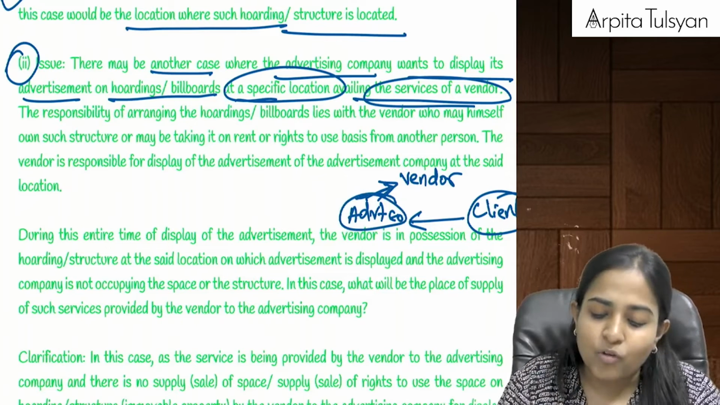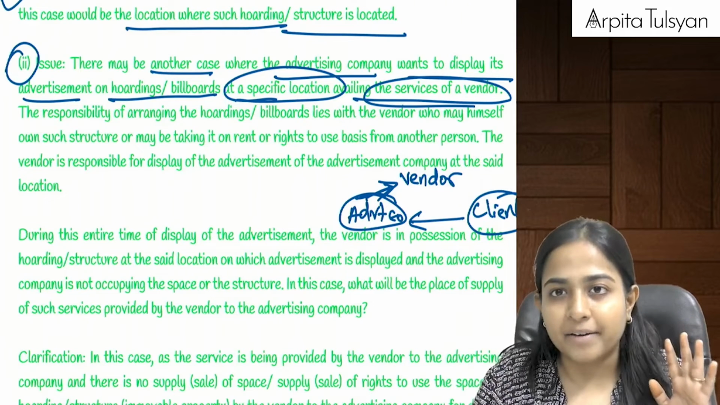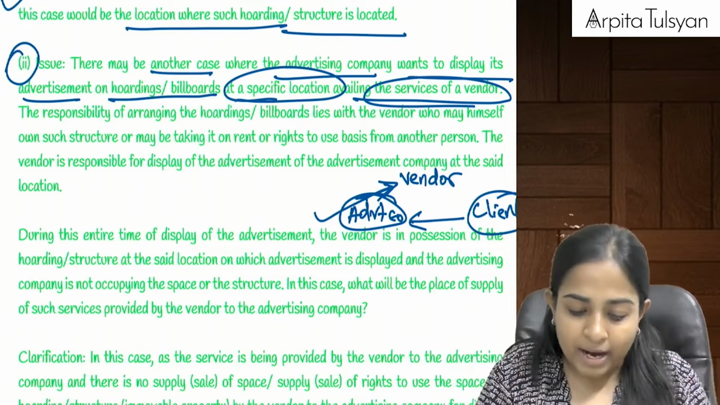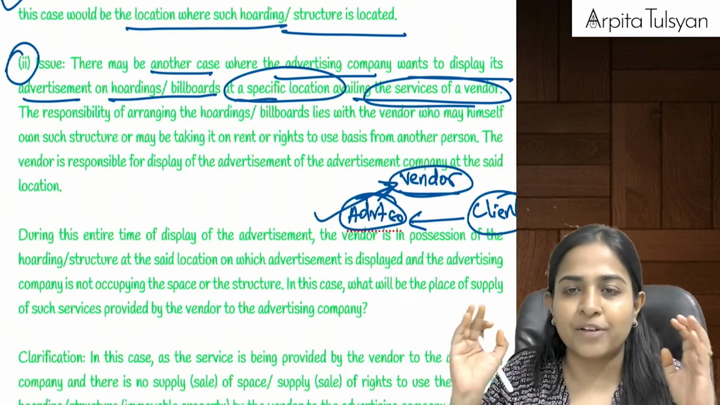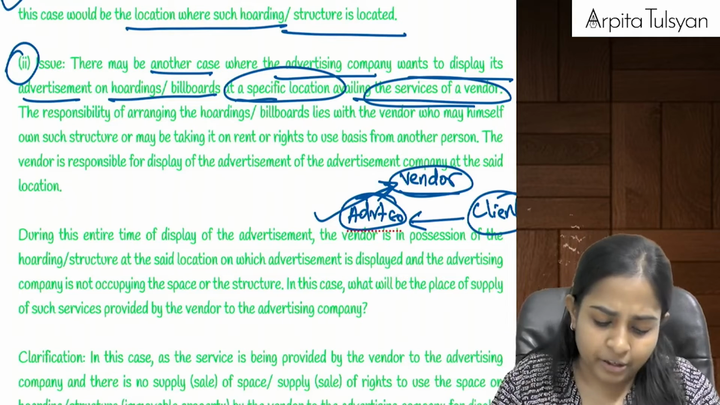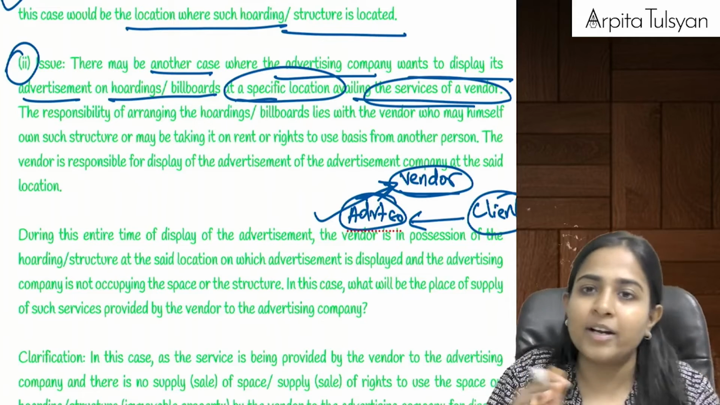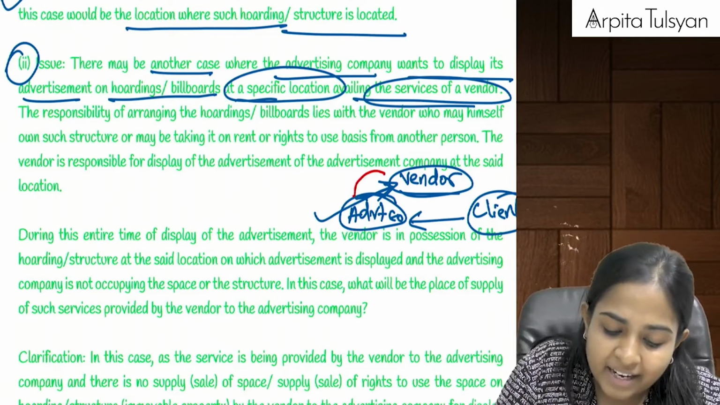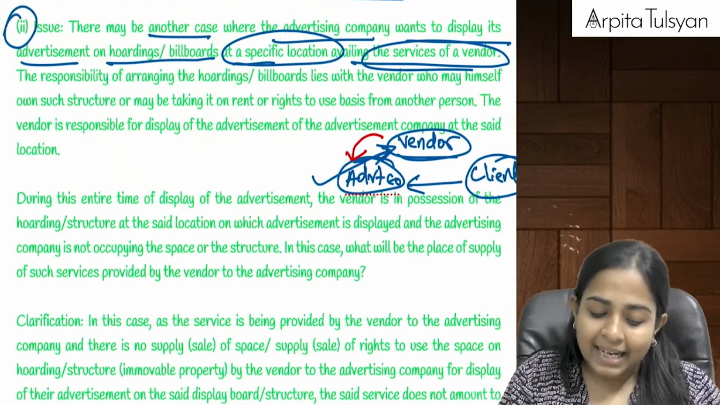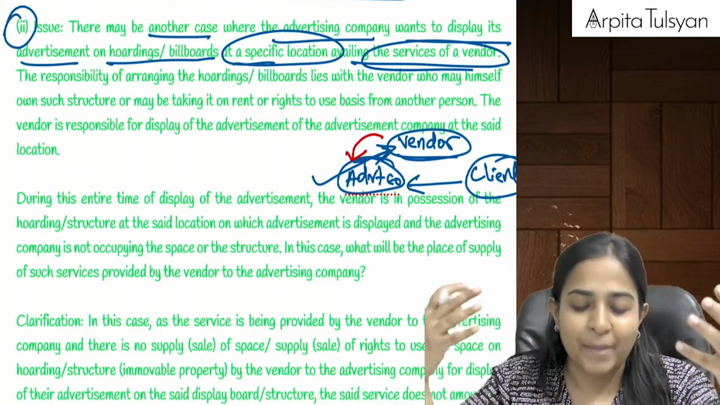Now in this case, you know what is happening? Everything is the responsibility of the vendor. This advertisement company is kind of acting like an agent only. Everything is going to be arranged by that vendor. That location will be arranged by that vendor. Making of that poster, displaying the ad there, every work will be done by the vendor. So can we say this is normal? This is not related to immovable property now. Can we say the vendor is going to provide the services to the advertisement company? Yes, and there is no agreement for use of a particular immovable property or for supply of space.